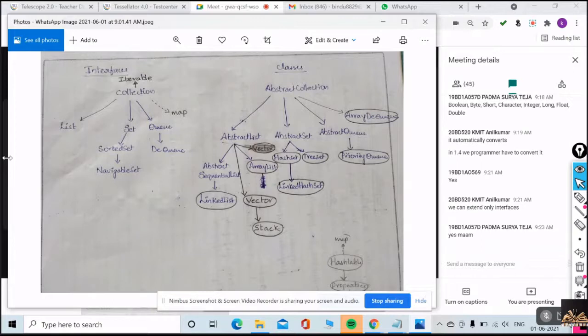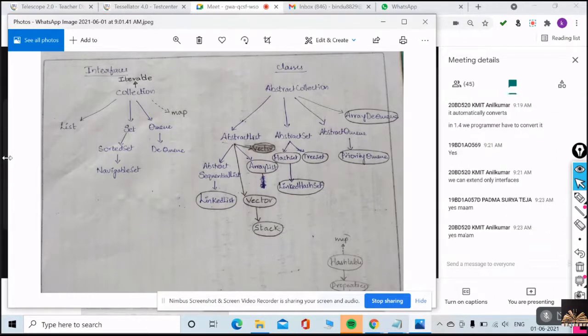I can extend an interface to another interface. An interface can be implemented by another class. Look at this figure. List extends Collection. Set extends Collection, because they are interfaces. The complete Set is an interface. Understood, right?